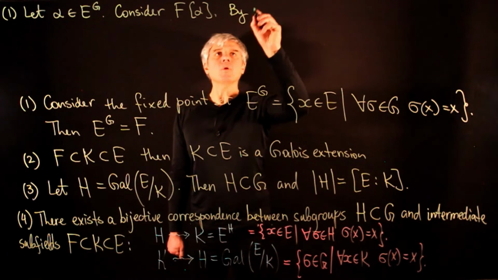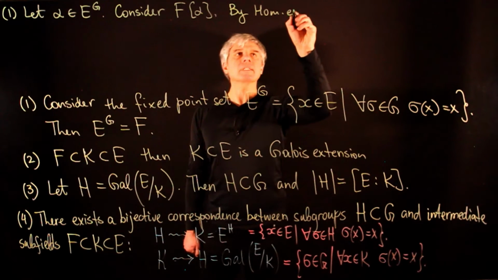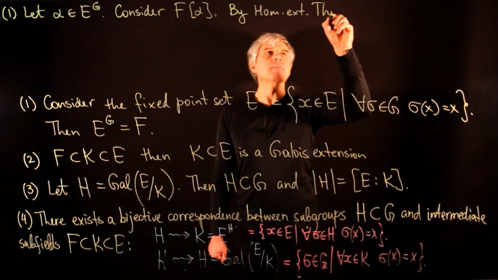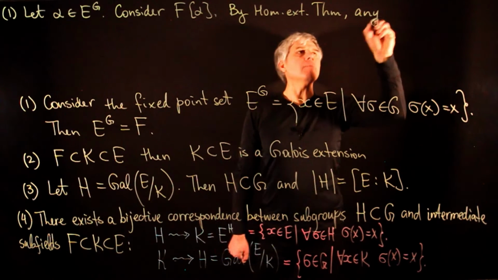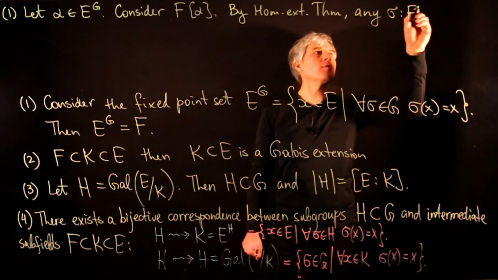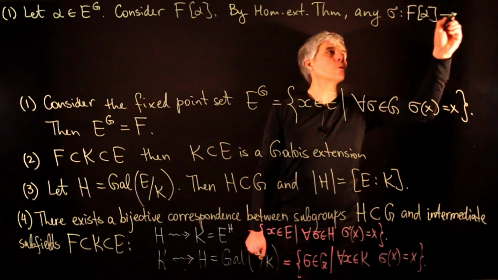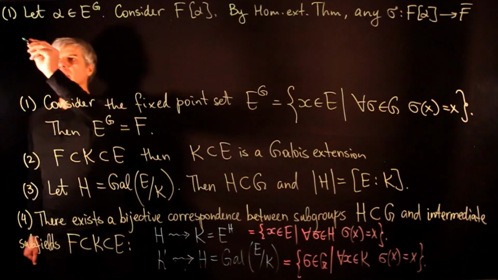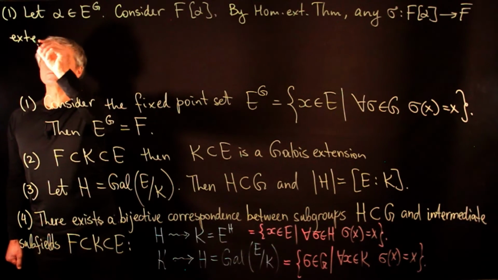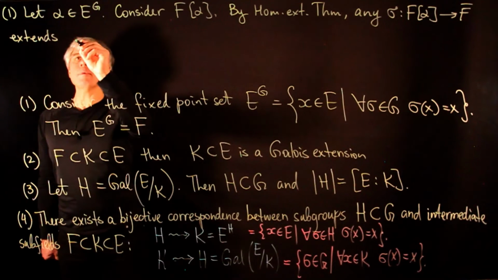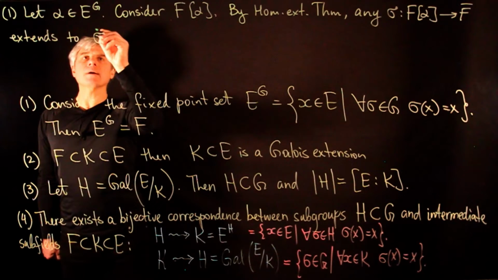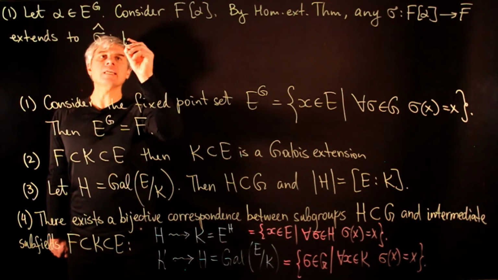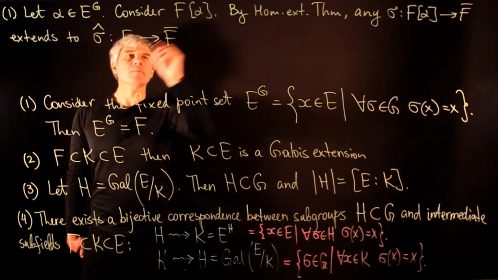By the homomorphism extension theorem, any map sigma of F of alpha into F bar extends to a homomorphism sigma hat of E into F bar.